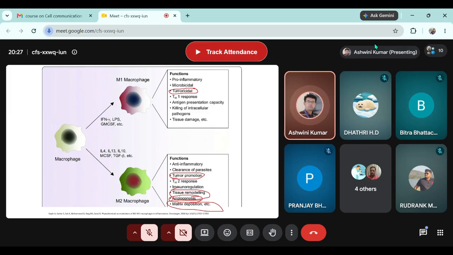Now we require ornithine for our repair. As soon as the inflammatory phase of wound healing is over, the M1 macrophage in the wound area is converted to M2 macrophage, because now the wound requires tissue remodeling for repair, and in case a scar is required, they will need extracellular matrix deposition. Is this clear?